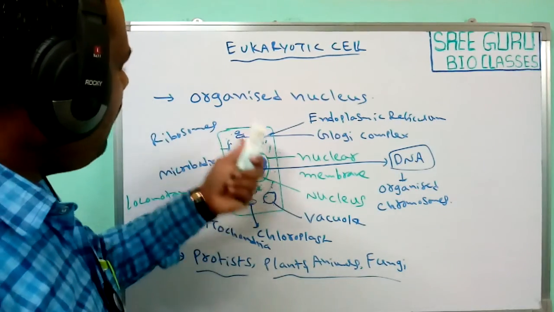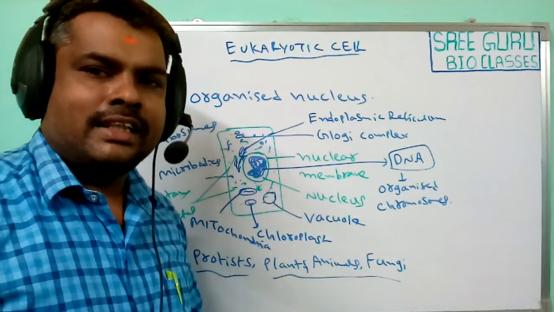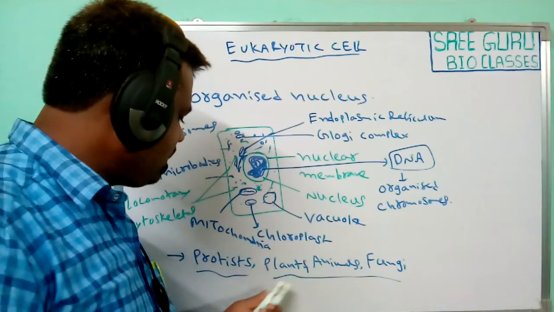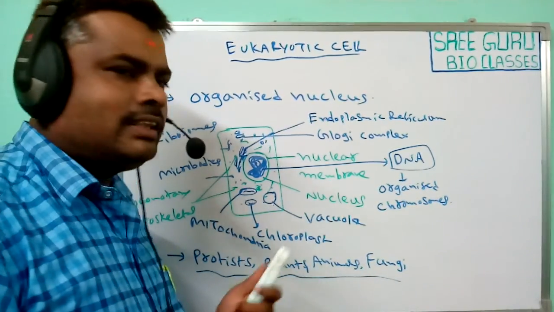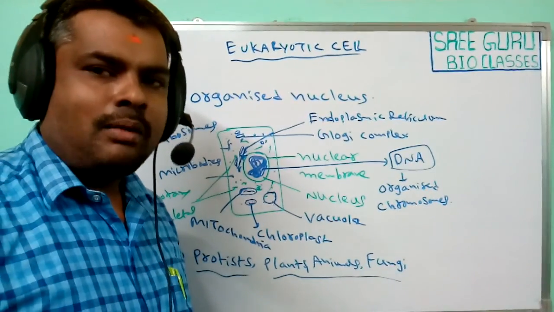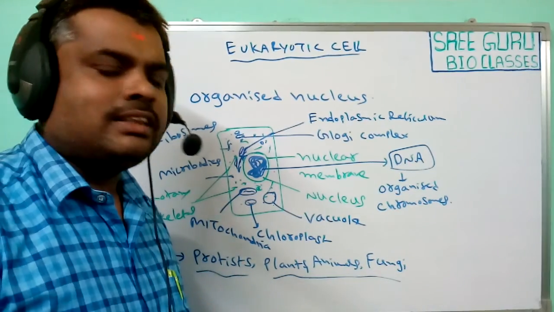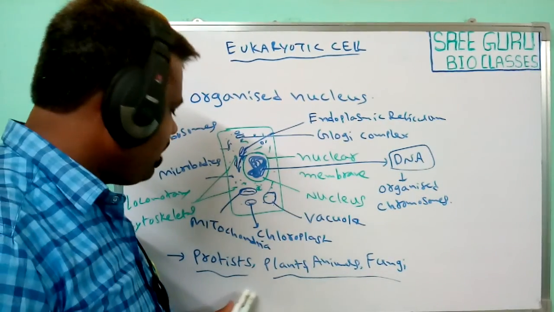But all eukaryotic cells are not similar in structure. That means all eukaryotic cells do not have the same type of cell organelles. Sometimes the cell organelles are more and sometimes they are fewer in different organisms.